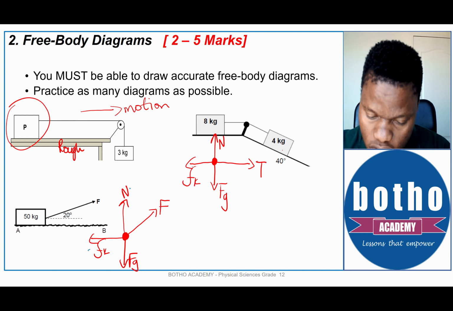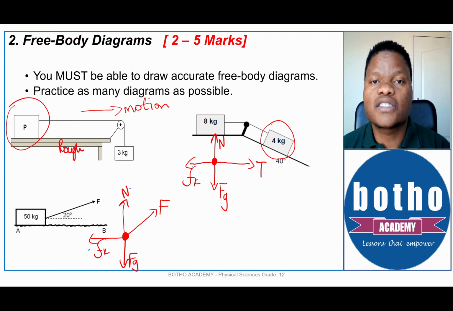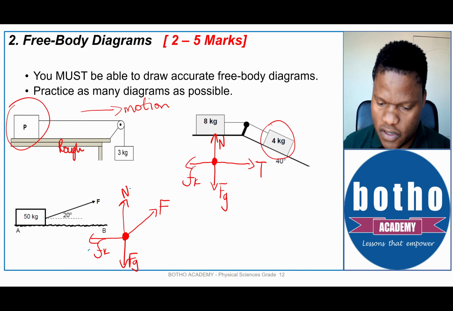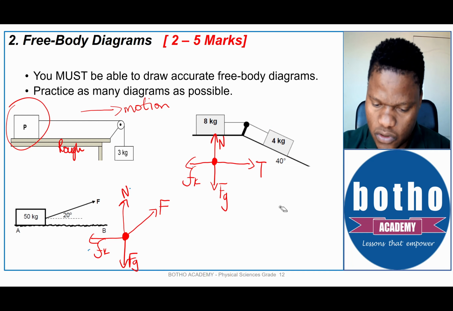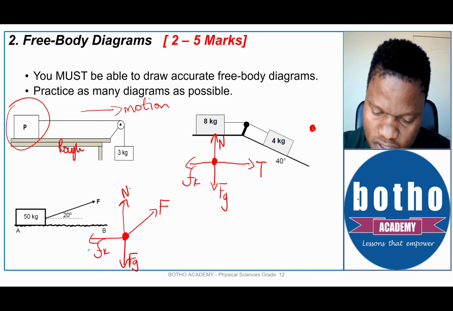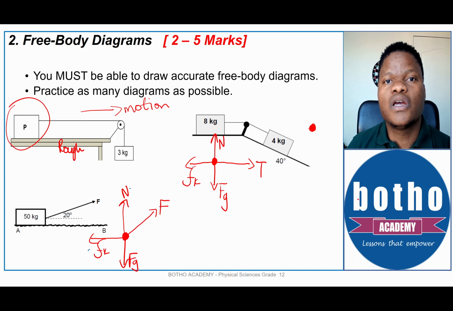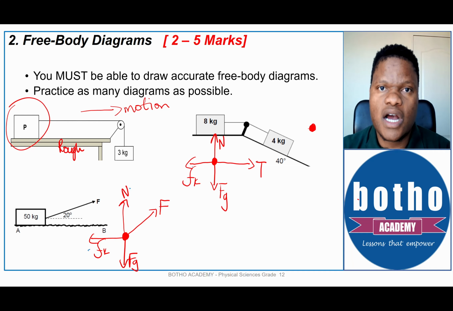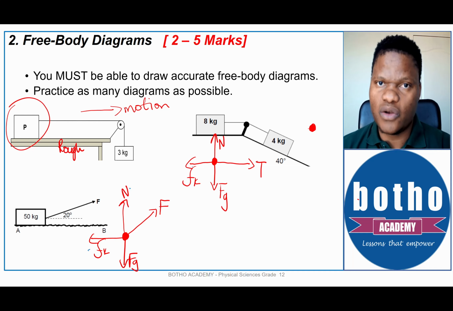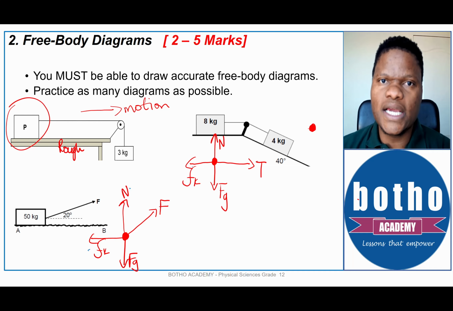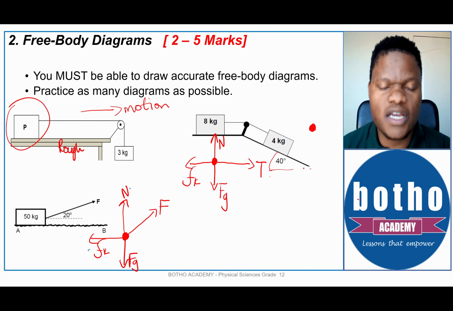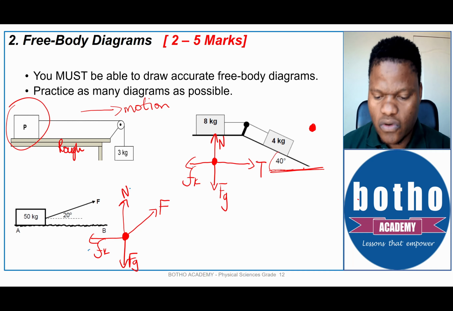Now let's look at the 4 kilogram block. If they ask us to draw a free body diagram representing all the forces acting on the 4 kilogram block, it's a different free body diagram altogether. This one is one that we've discussed again in our previous lessons on the drawing of free body diagrams of objects that are in contact with a surface that is at an angle with the horizontal, or what we call an inclined surface. This is an inclined surface, as you can see, because it makes a 40-degree angle with the horizontal line of your book.